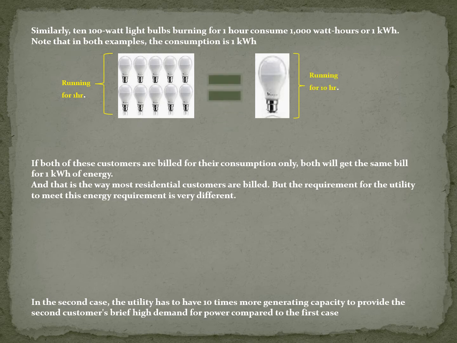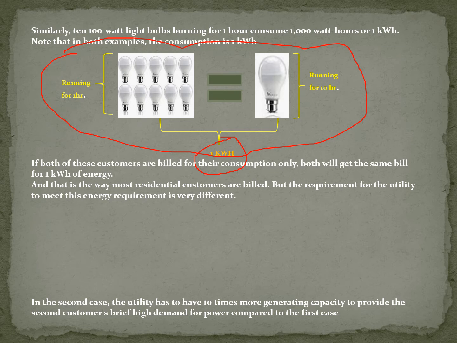The consumption is equivalent, so we can say that consumption is the same here, that is 1 kilowatt hour. In both examples, the consumption is the same, 1 kilowatt hour. But if we talk about demand, the demand would be different.